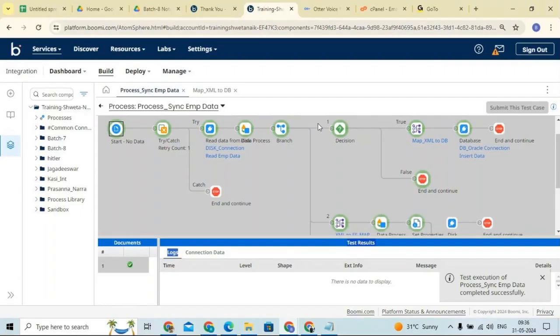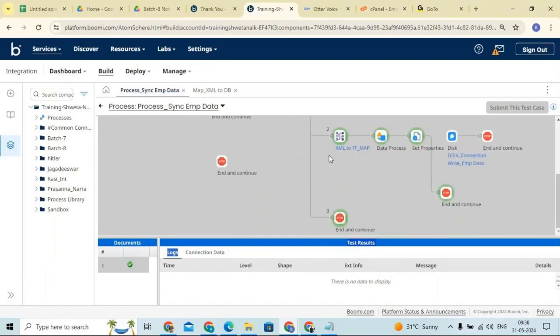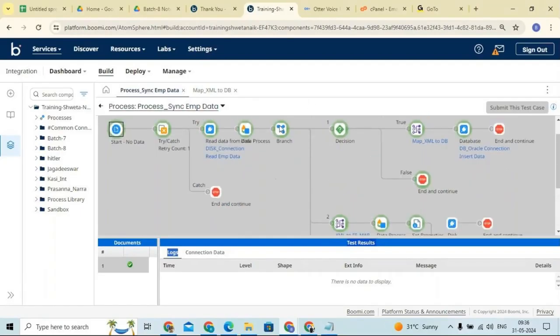Then we used the decision shape, how we can take decisions and conditions depending on the scenario. Then we used the data process shape to split the documents or to combine the documents. Later we used a branch shape to create a copy of the original document. Depending on our business scenario, we are increasing one by one, so please understand the concepts.